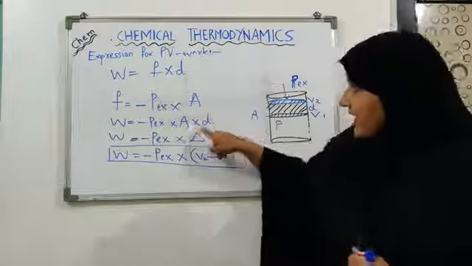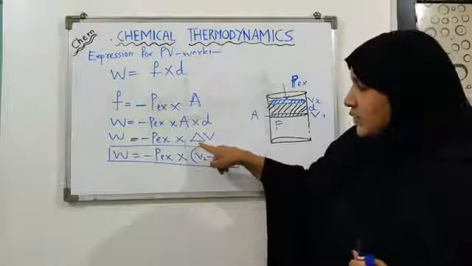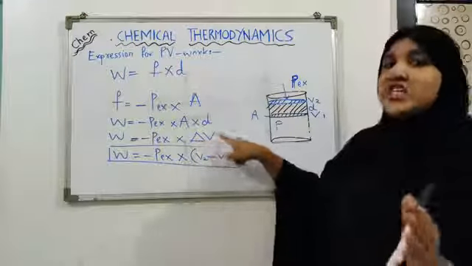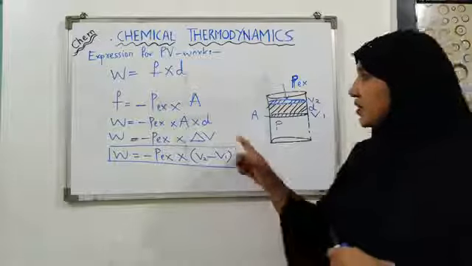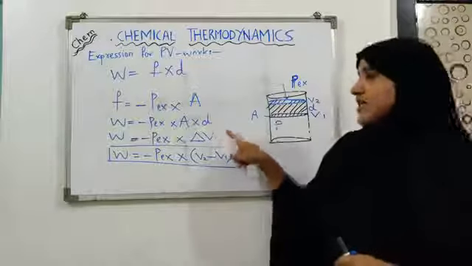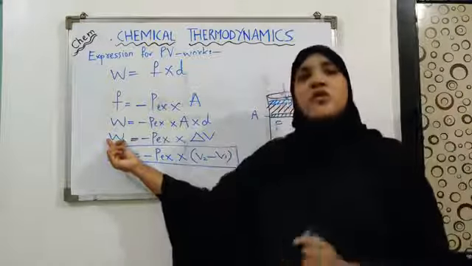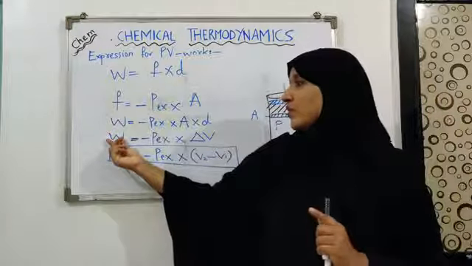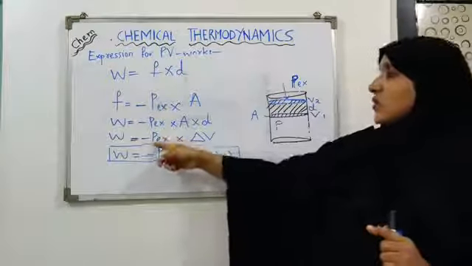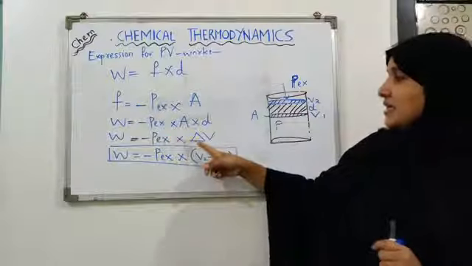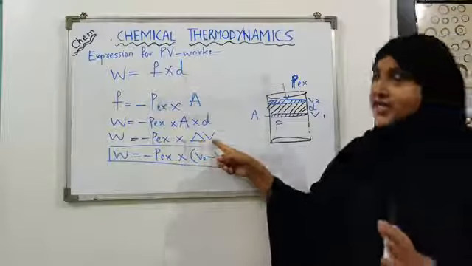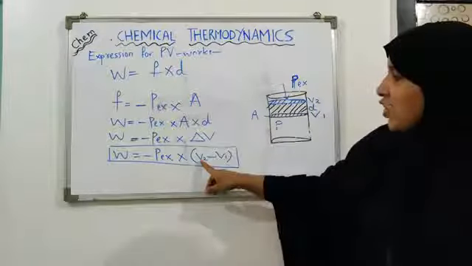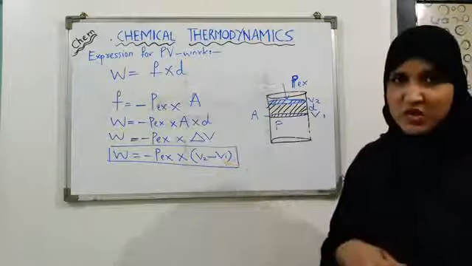So in place of A and D, we can substitute delta V, that is change in volume. When you substitute this, you get your equation of pressure volume type of work, which is W equals minus P external into delta V. What is delta V? It is final volume minus initial volume.